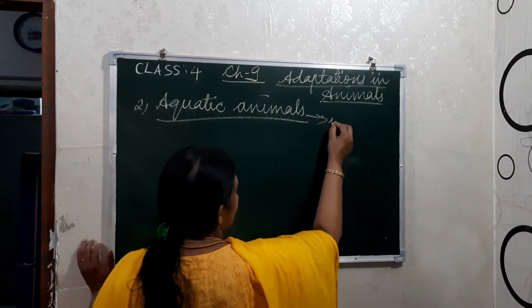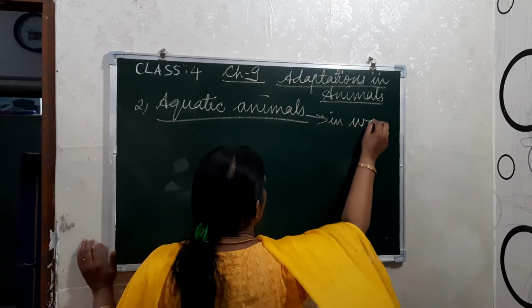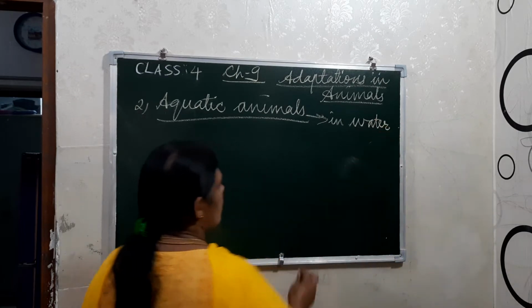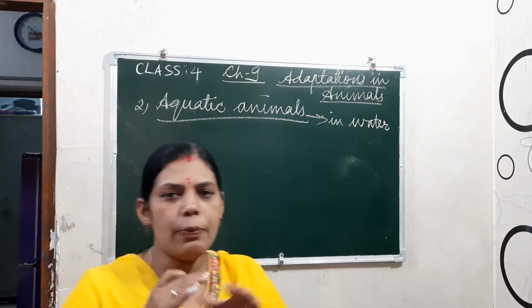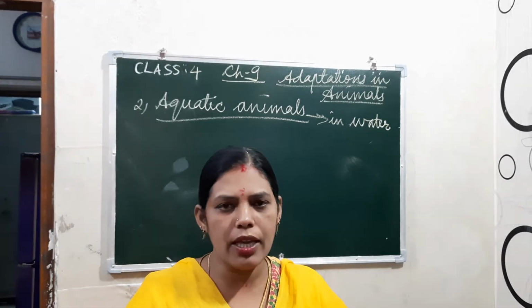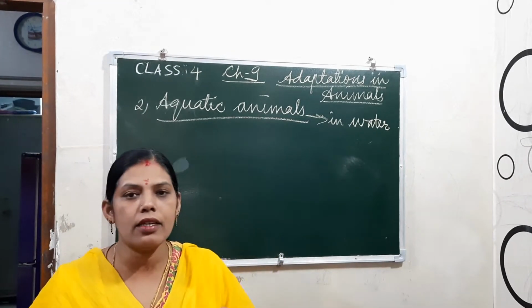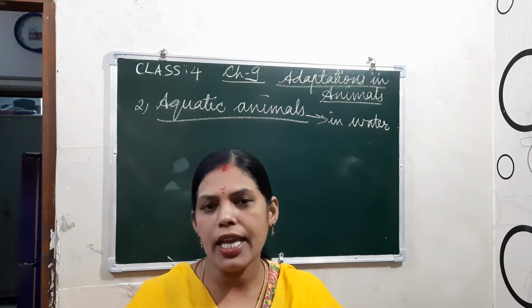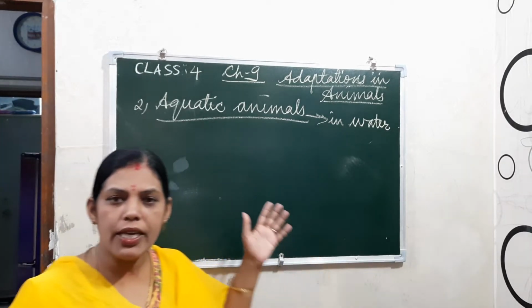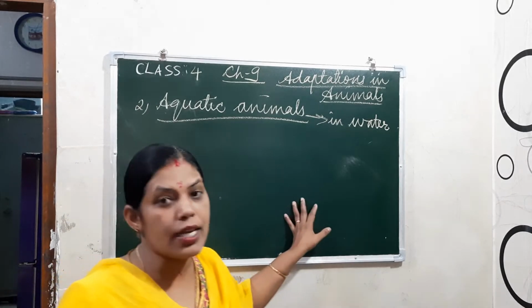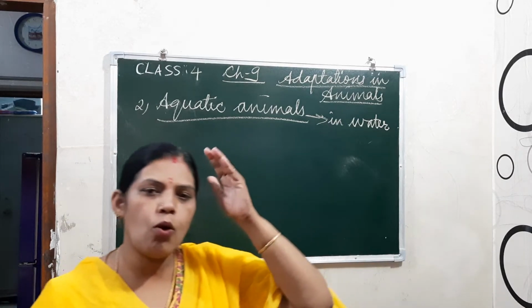To adjust themselves in water, they have the breathing organ, gills. Some aquatic animals like whales and dolphins are not fish, they are mammals, but they also live inside the water. They have lungs only, and they have blowholes also.